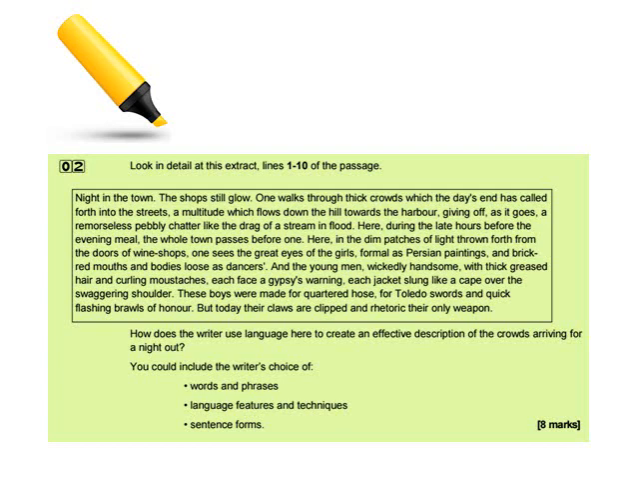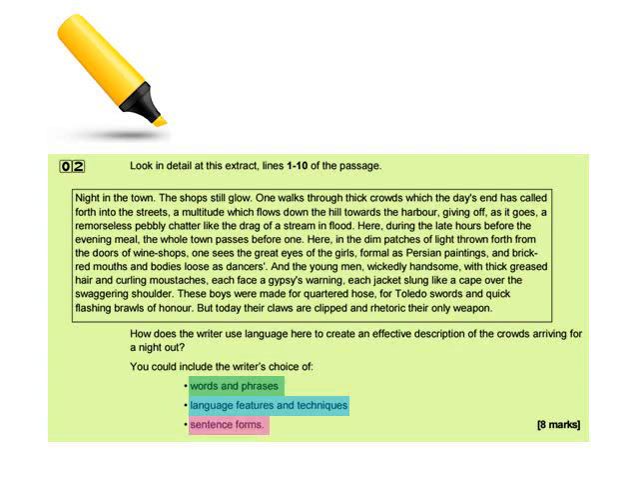Before we read the passage that we're being asked about, let's just unpick the terms of the question. Notice that it asks you about how the writer uses language. That means we're looking for techniques and methods, not just general effects. We're also being given a specific focus, that is how an effective description of the crowds arriving for a night out is being created. We need to look for words and phrases, language features and techniques, and sentence forms.